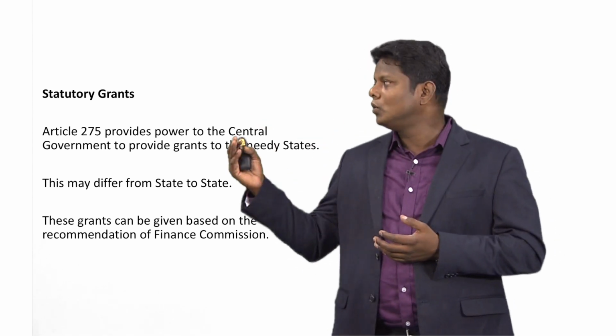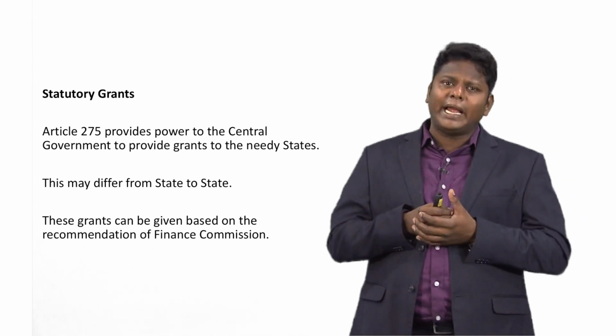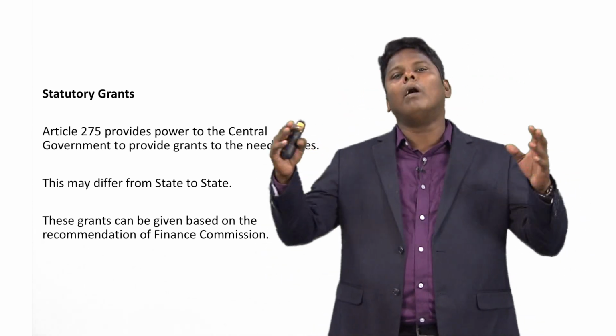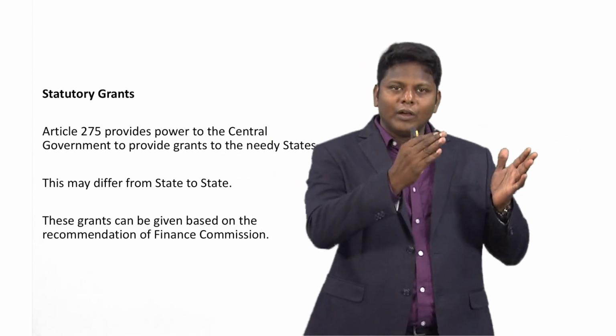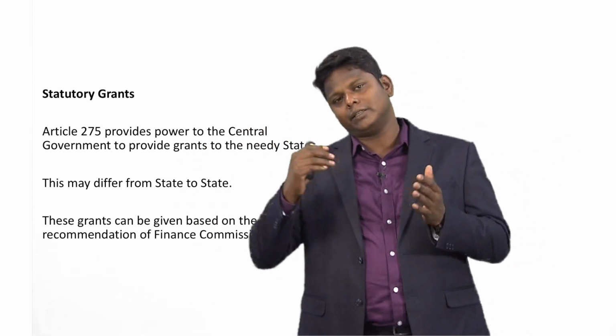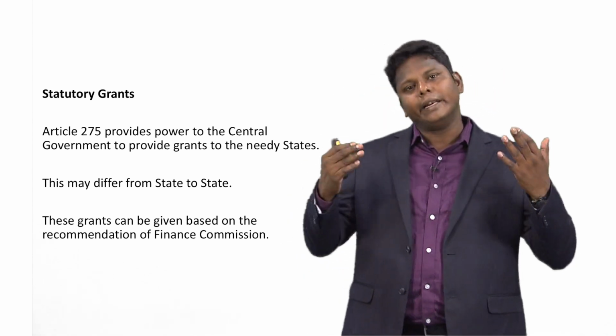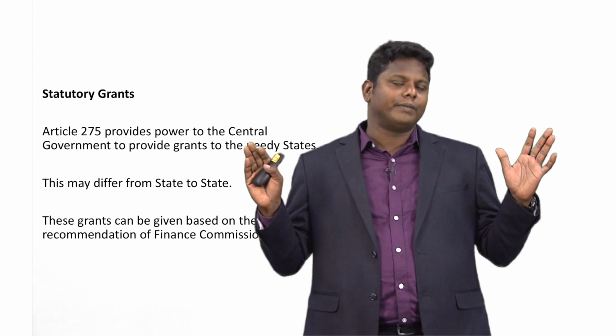This grant cannot be the same for all the states. It may differ from one state to another, because the need of the state definitely differs.